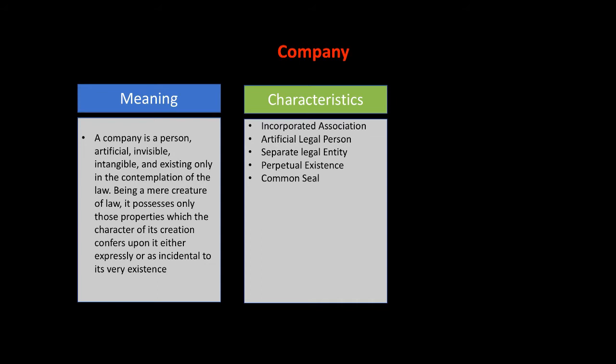A document sealed with the name of the company and duly signed by the respective authority means that the document is genuine.